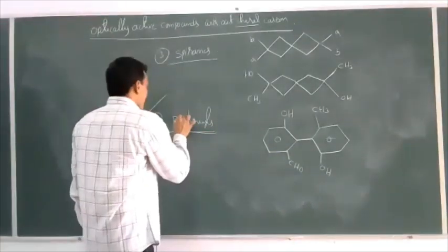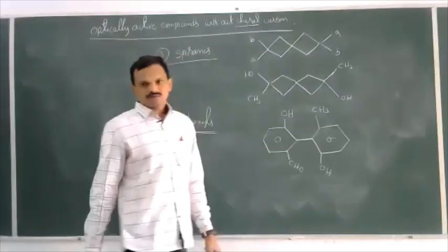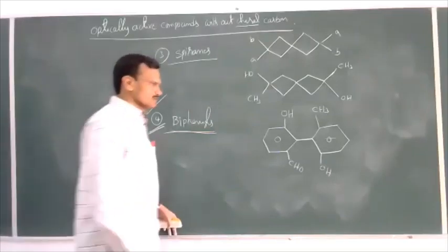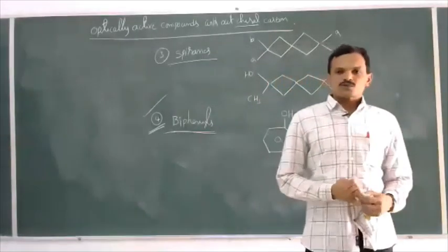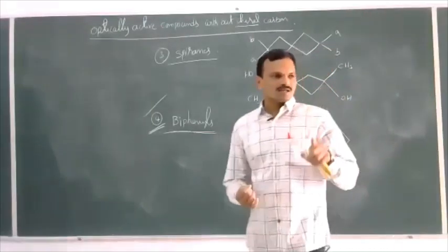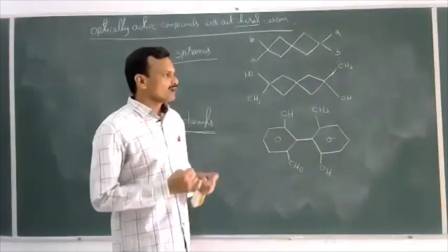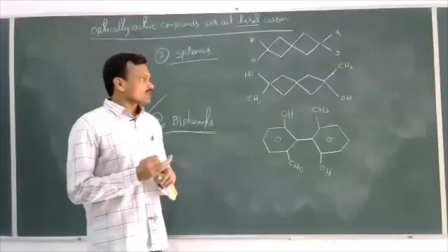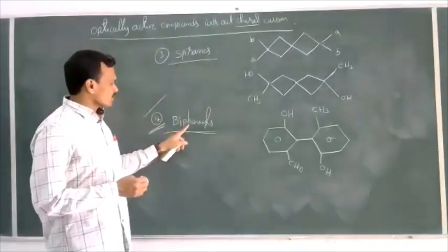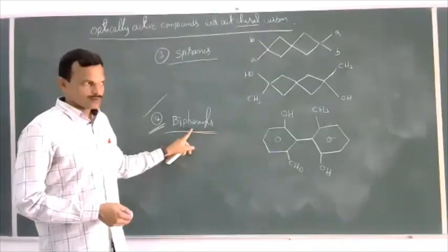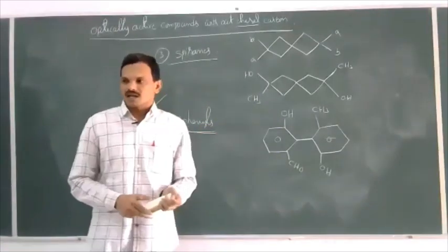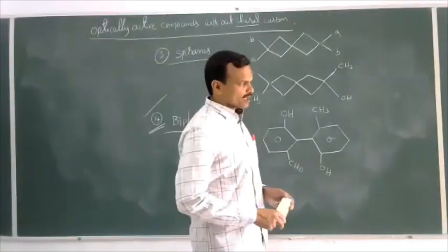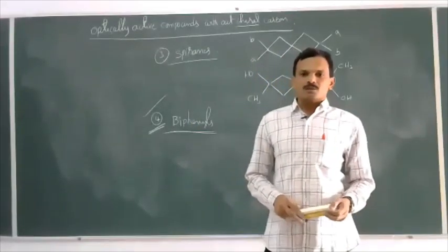So this is regarding optical activity of the compounds which do not contain a chiral carbon atom. See once again. Some groups of compounds are optically active even though they do not contain a chiral carbon atom. Those are, first one, allenes, second one is alkylidenes, third one is spirenes, and fourth one is biphenyls. So these 4 classes of compounds are optically active even though they do not contain a chiral carbon. So by this method, we can predict whether a given compound is optically active or optically inactive.